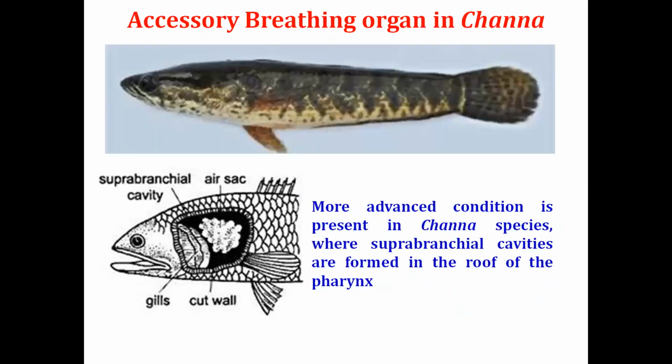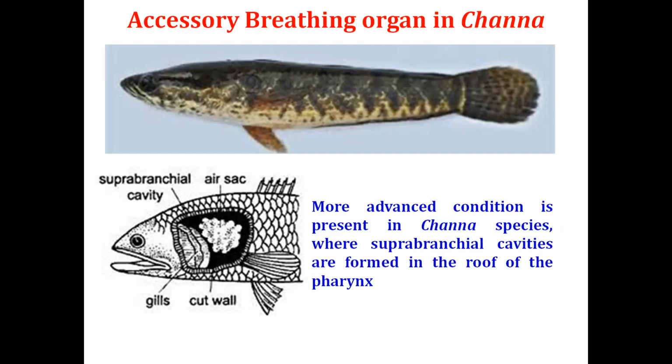Okay, now there is another fish I have told you about, the Channa, in which the buccopharyngeal region, or the suprabranchial region, also becomes specialized for air breathing. This is the gills, and this is the region above the branchia. That's why it is known as the suprabranchial region or suprabranchial cavity. In the suprabranchial cavity there is a formation of an air sac, which is basically a diverticulum developed from the wall of the pharynx.